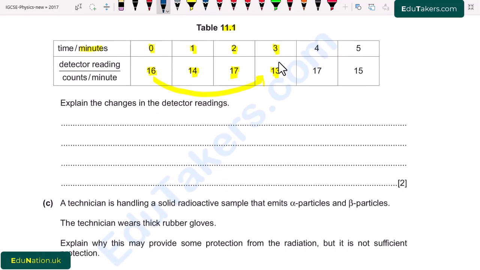Radiation varies, as at t is equal to 1 minute, count rate is 14.